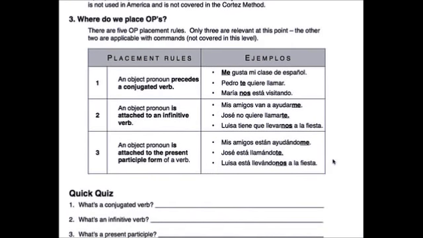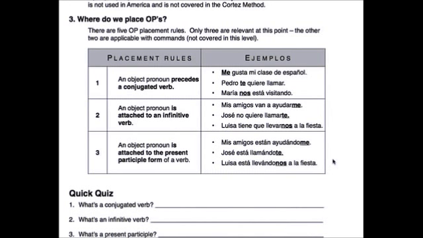There are three rules. The first rule says if you have a conjugated verb, you proceed. Conjugated verb. Do we talk about a conjugated verb? Hablar, is that a conjugated verb? No, it's not. Hablando, is that a conjugated verb? No. Hablando is a present participle.